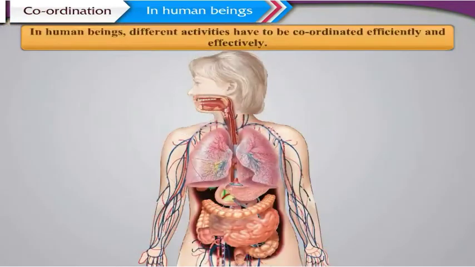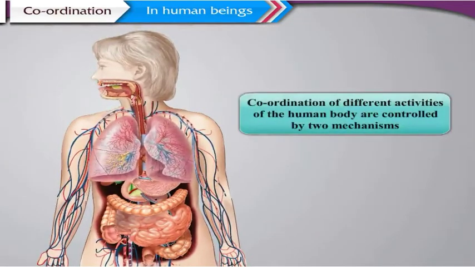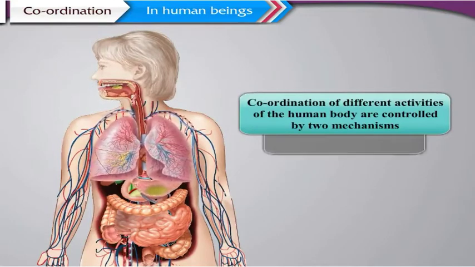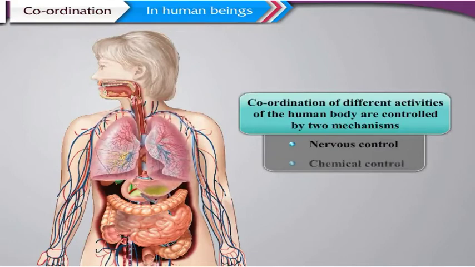In human beings, different activities take place simultaneously. They have to be coordinated efficiently and effectively. The coordination of different activities of the body are controlled by two mechanisms, namely the nervous control and the chemical control. Let us now study about nervous control.